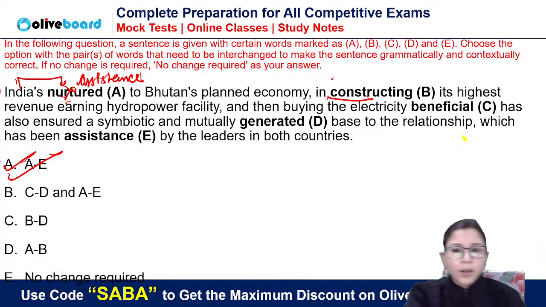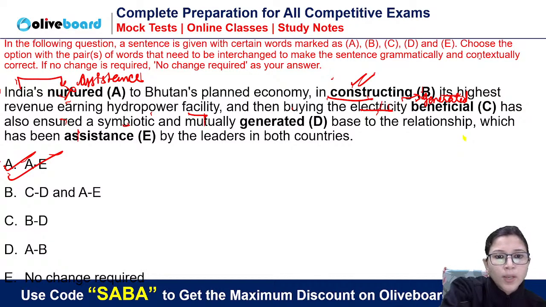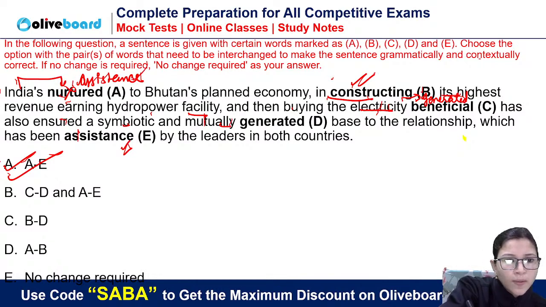Let me see. In constructing is absolutely correct. Its highest revenue earning hydropower facility and then buying the electricity generated will also make sense, guys. And then buying the electricity generated has also ensured a symbiotic and mutually. What sense are we getting? AE will definitely be changed. So here assistance will come. Has been nurtured by, that is absolutely correct.